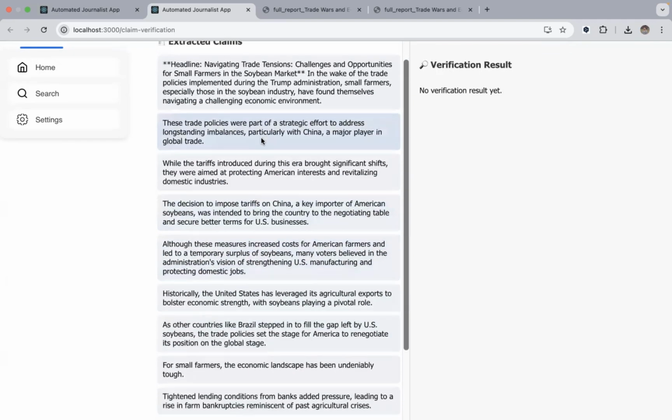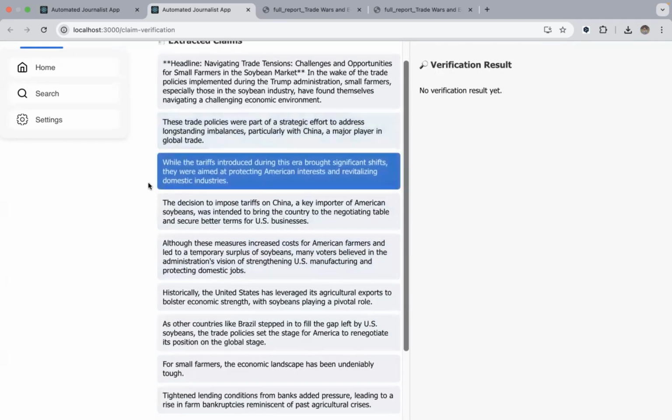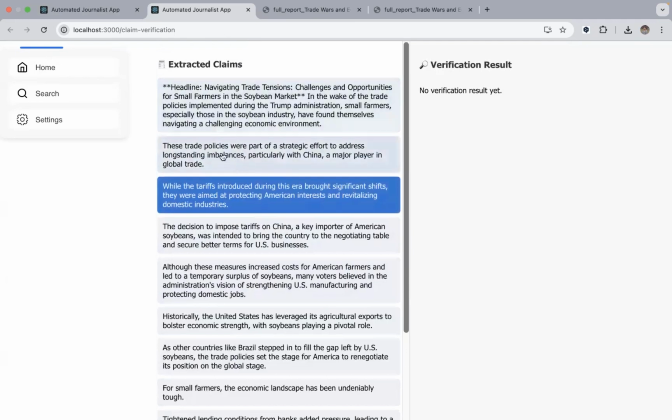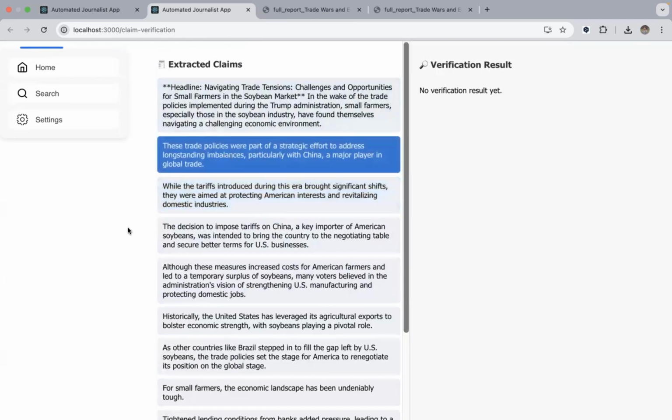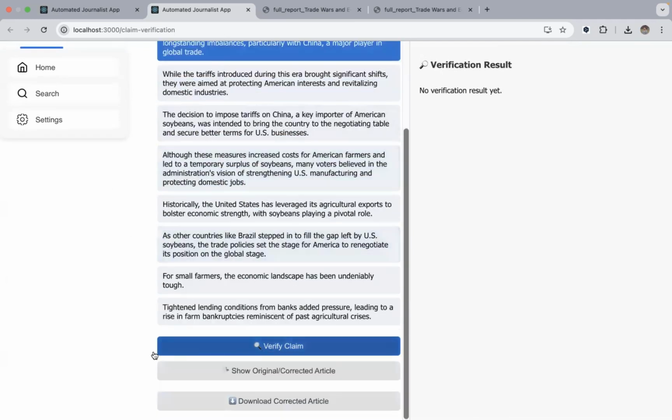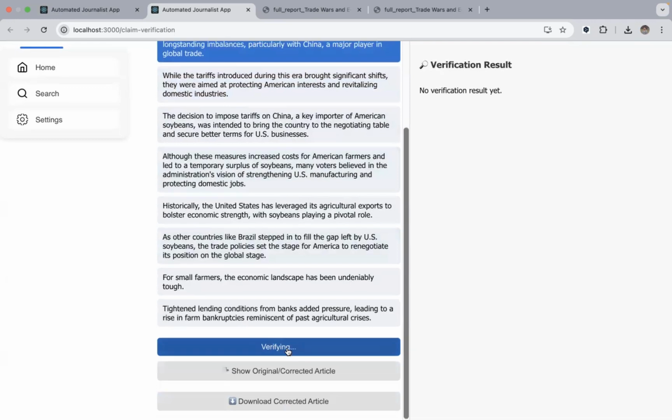Now, suppose we select one certain claim here, starting from this one, let's say, and we click the verify claim button. It totally invokes a whole pipeline of claim verification that we developed in this thesis work. And then it does all the API searches over Google, over News API.